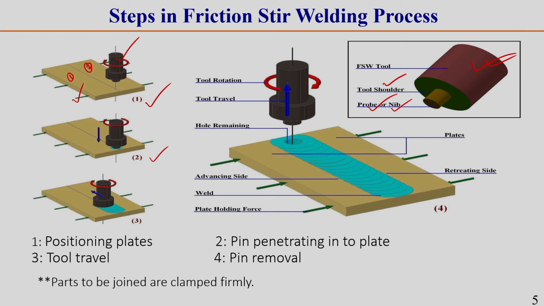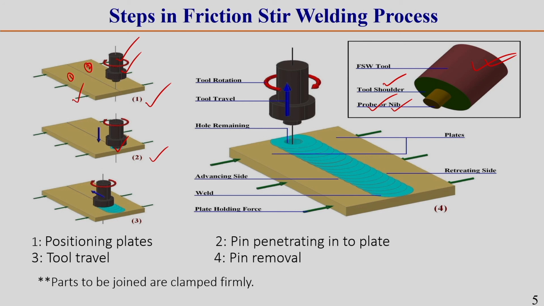So, in step 1 you can see first of all a rotating tool, which first starts rotation by using some rotating motor device. This device can be a vertical milling machine, or it can be some robotic arm. Depending upon the requirement we can use different types of rotating arm, where this FSW tool is held and rotated. After rotation, this tool touches the workpiece, here you see.